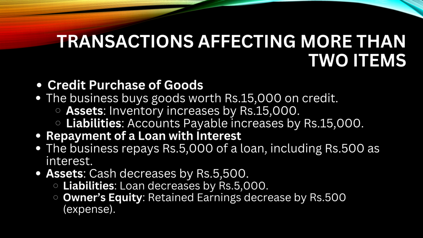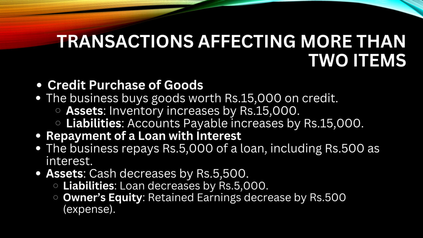Now again, if we say repayment of loan with interest, so in that case if we consider 5,000 of a loan and 500 of interest, then asset is decreasing by 5,500, loan is decreasing by 5,000 and retained earnings also decrease by 500 as an expense.